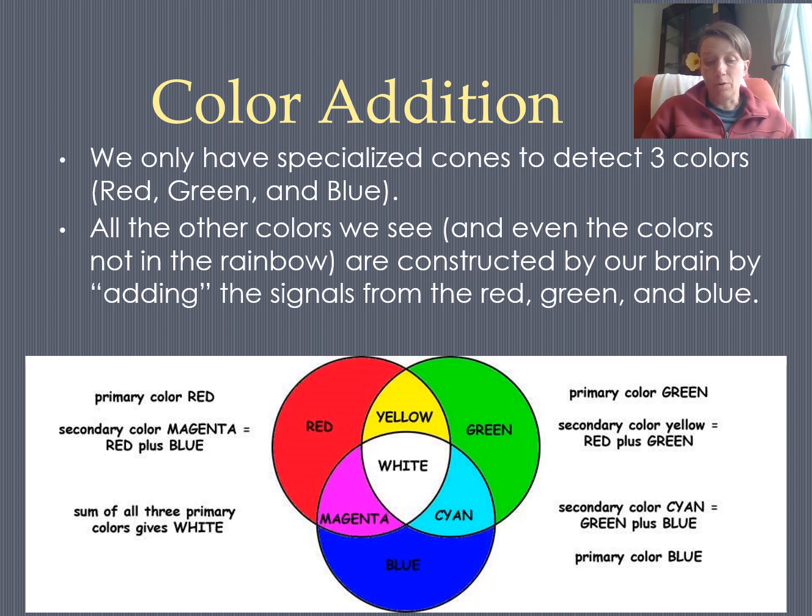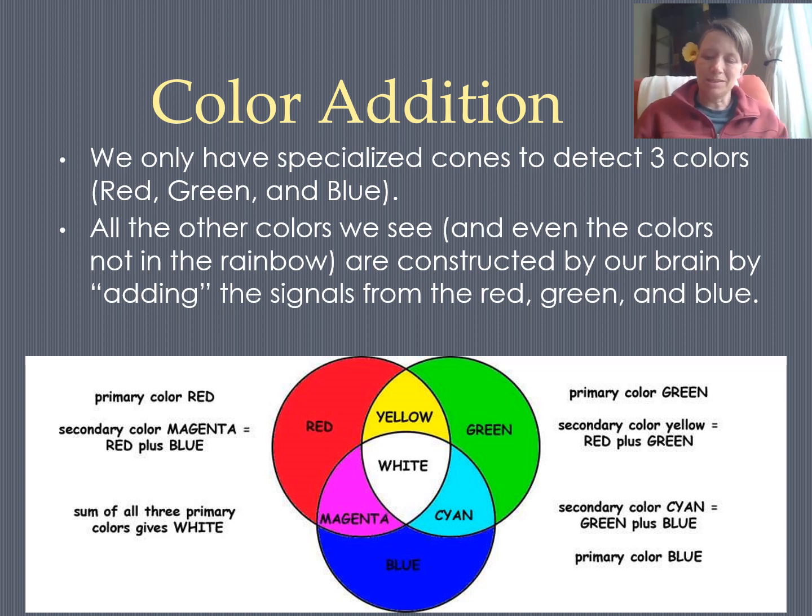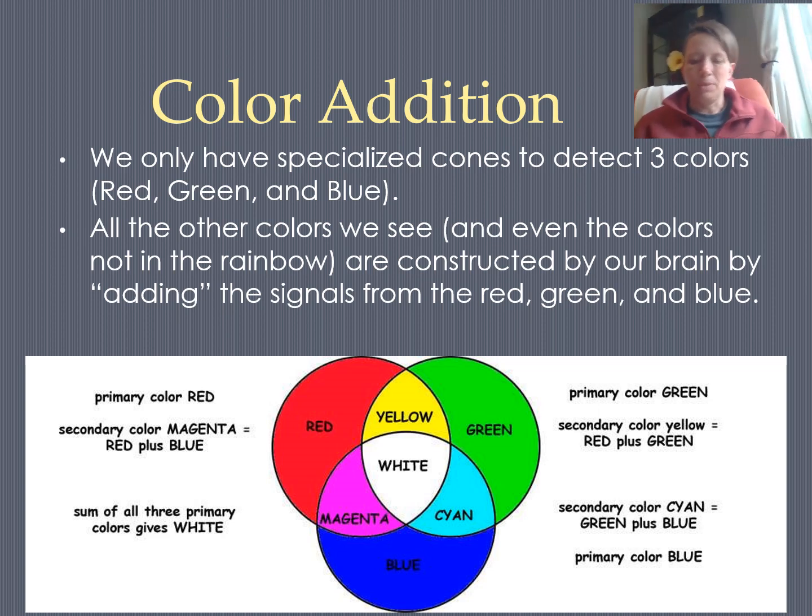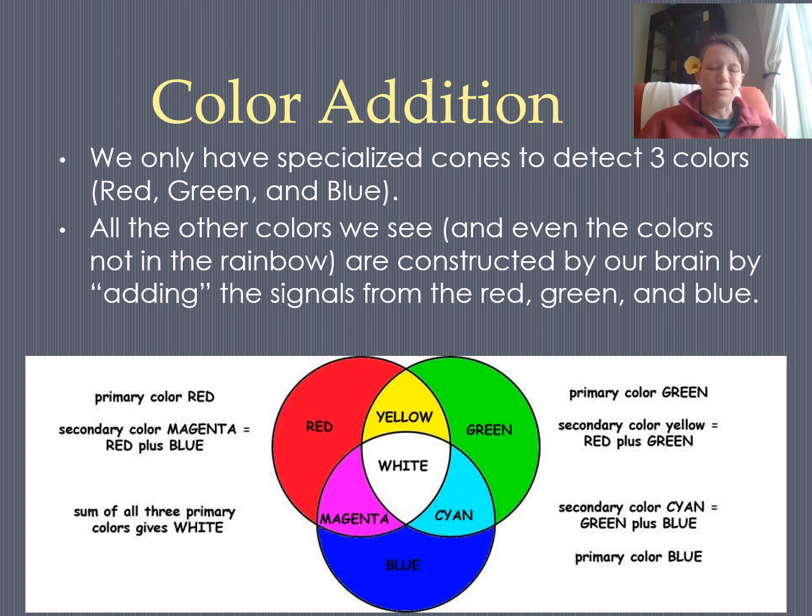So for example, if you have the red detector and the blue detector both being activated by a light, our brain actually invents the color magenta, which isn't even in the ROY G. BIV color spectrum. It's this bright pink. If your brain is seeing blue and green at the same time, it invents the color cyan. And if we're seeing red and green at the same time, it thinks it's looking at yellow. This ends up being really useful industrially, which I'll explain in class a little bit later on.